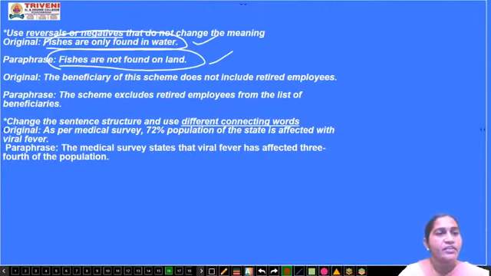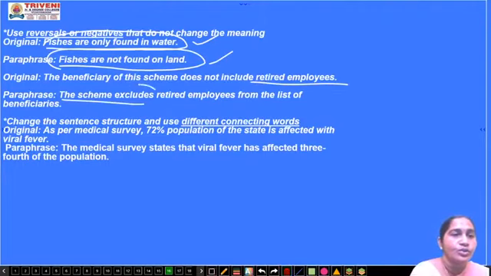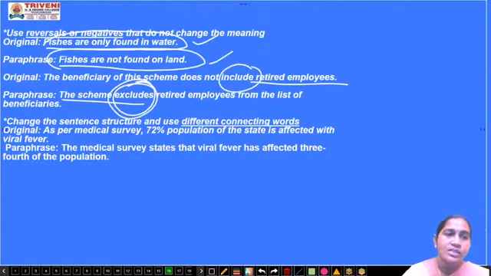Next one, "The beneficiary of this scheme does not include retired employees" is the example given. The opposite word of include is exclude. So, "The scheme excludes retired employees from the list of beneficiaries."